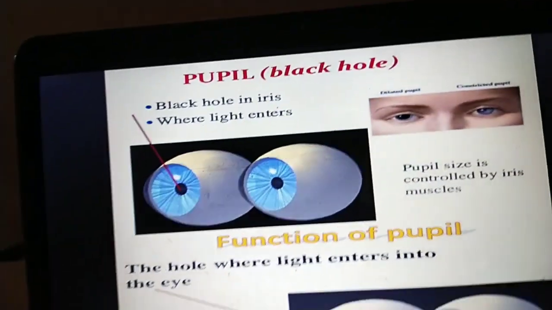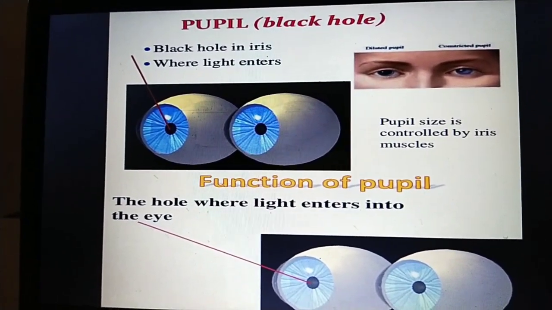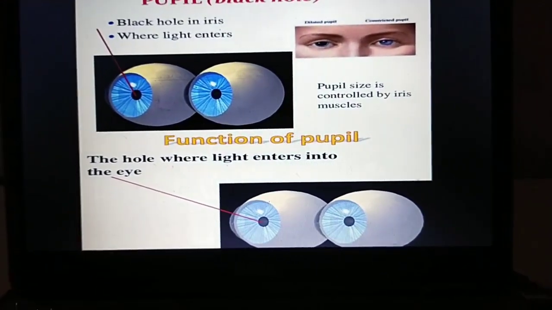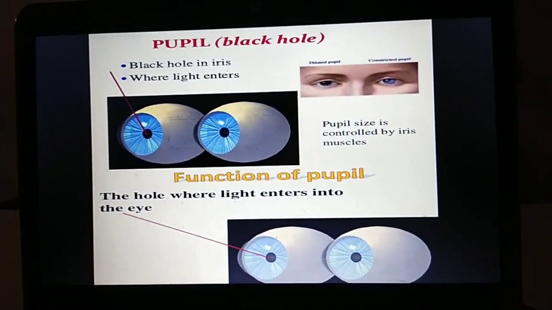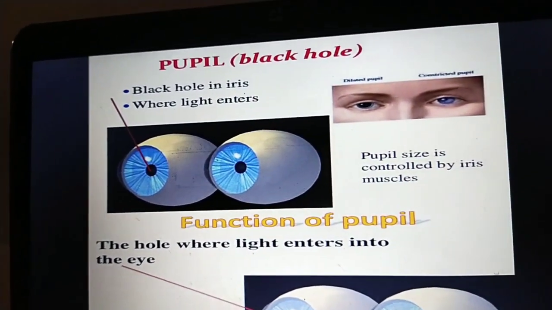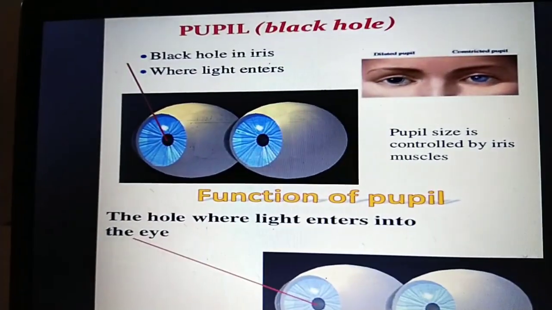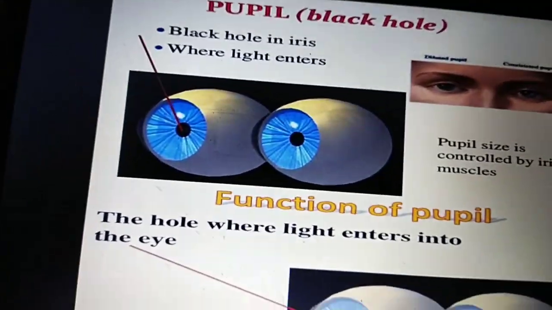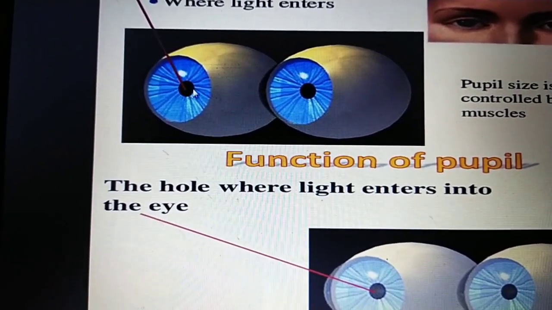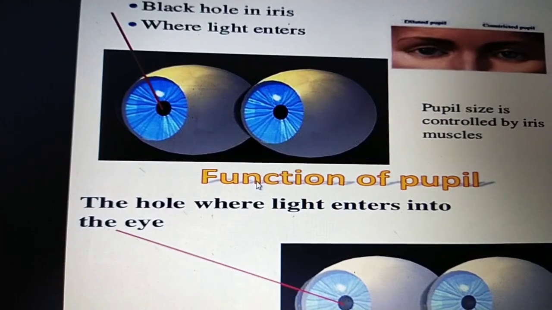The pupil is a black hole in the iris where light enters. The pupil size is controlled by the iris muscle. The function of the pupil is to be the hole where light enters into the eyeball. This is about the pupil. It is a black hole. You can see here in the center part of the iris, there is a hole-like structure. This black hole-like structure in the center is the pupil. We can go to the next slide.